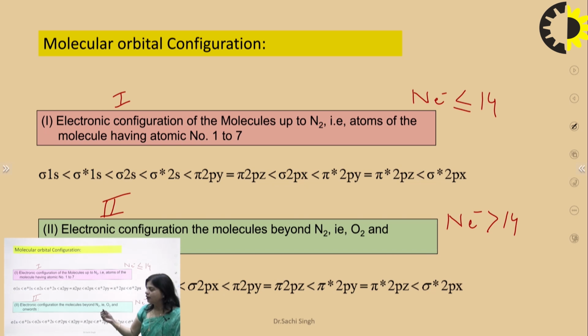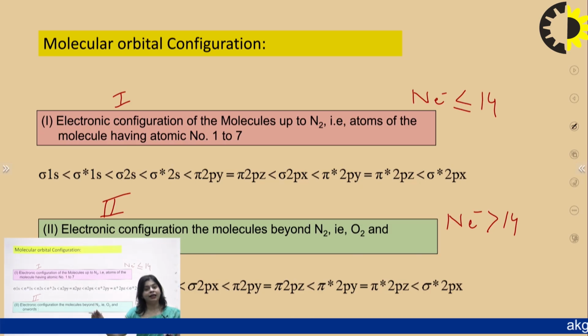We know the Aufbau principle: firstly electrons fill in 1s, then 2s. Again, for stability, which one is more stable, bonding or anti-bonding? Bonding is more stable, so firstly write bonding and then anti-bonding. Similarly for 2s, bonding and then anti-bonding.